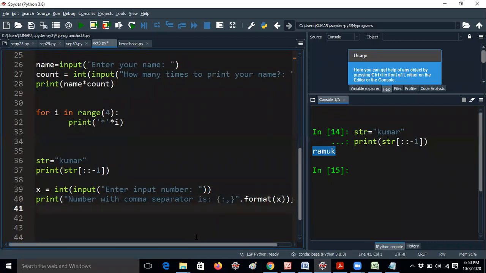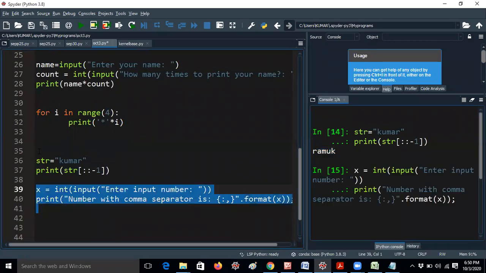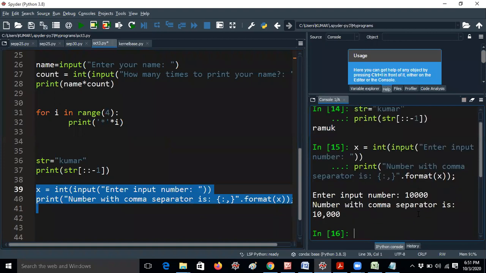If you are not doing this example, that is fine, but still some students are not even doing pattern programs. This is a new concept. If you are not doing this program, I know you are not aware of this concept. Let me run this code. If I give 10,000, you have to print 10 comma 000. That means a number with comma separator, just like the American format you already used in mathematics.